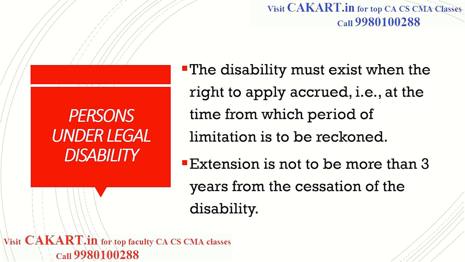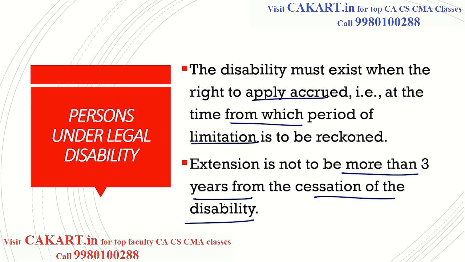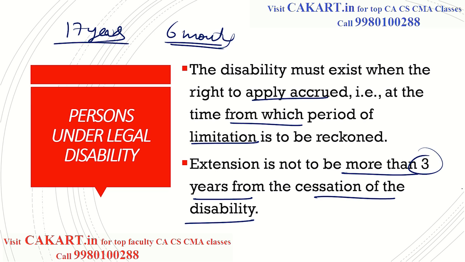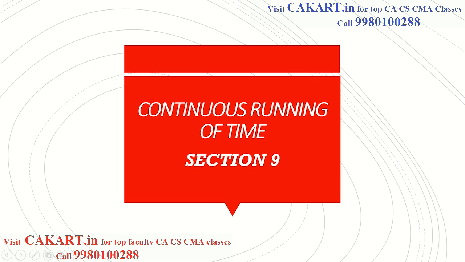The disability must exist when the right to apply accrued, that is at the time from which the period of limitation is to be reckoned. Extension is not more than 3 years from the cessation of the disability, as I told you. So suppose there is a case when he is 17 years, and the time limit is 6 months. But he cannot file the case. But when he turns 18, he gets the extension of the time. But the maximum extension he gets is 3 years from that time. What is getting extension? To file the case, that's all. Whether he wins the case or loses the case, we don't know. To file the case is getting the extension.